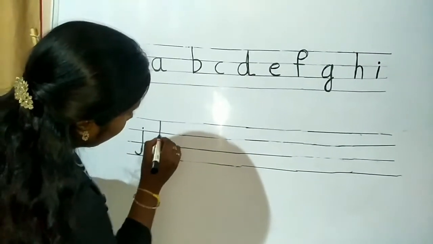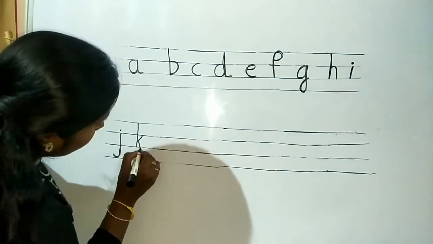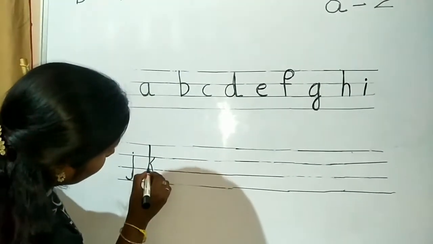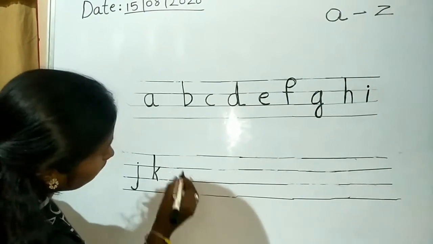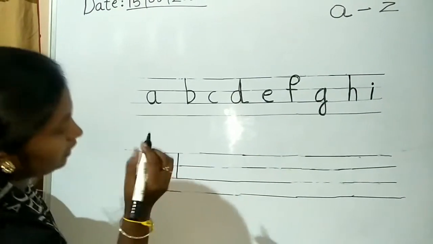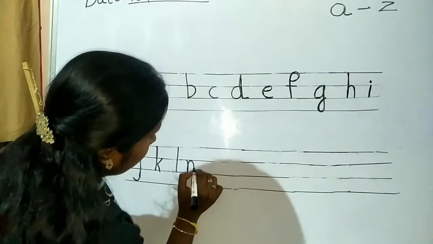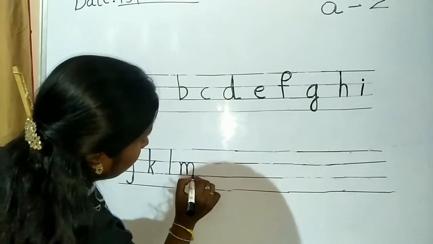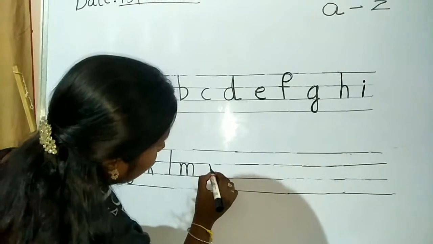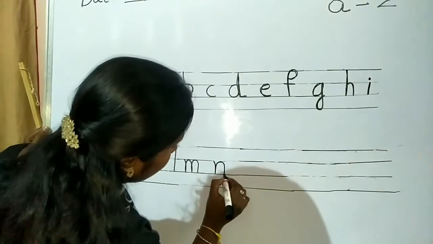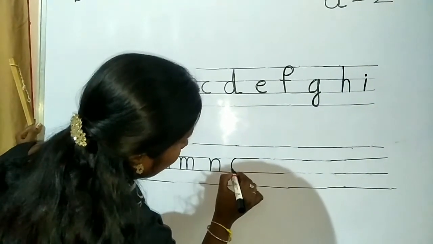Then K. Like this you have to write K. Then L. Standing line. Next M. Next is N. Next O.